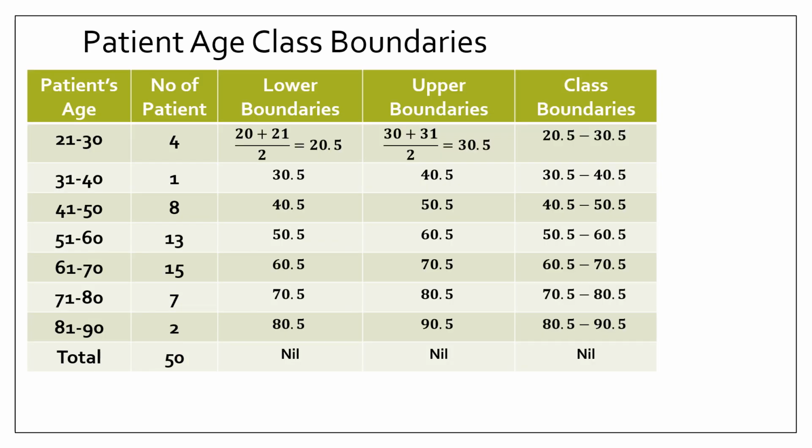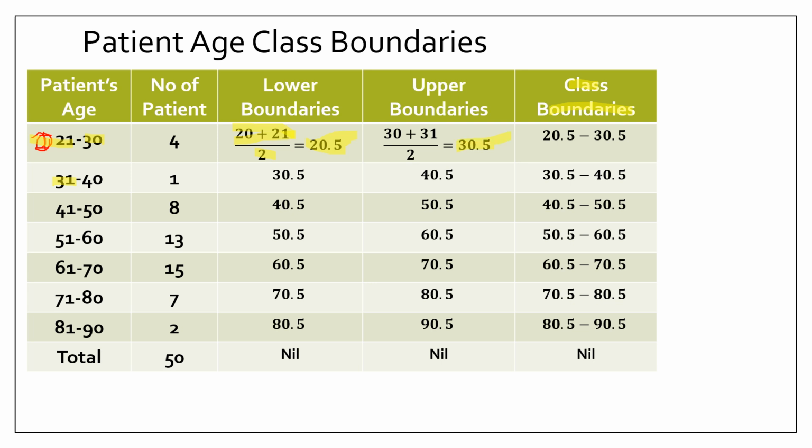This is the patient age class boundary. How am I going to get the class boundary? Simply, let's say before this we have 20. 20 plus 21 divided by 2 gives the lower boundary for this patient age group, 20.5, and the upper boundary, 30 plus 31 divided by 2, gives 30.5.